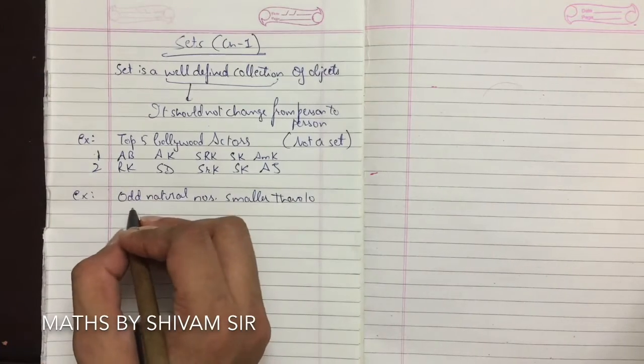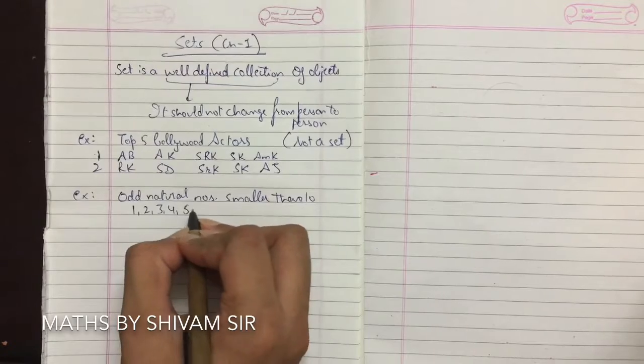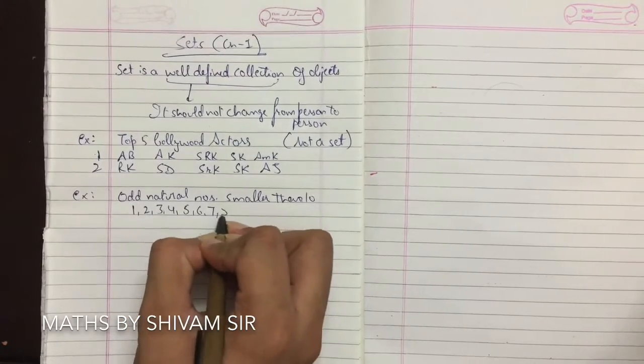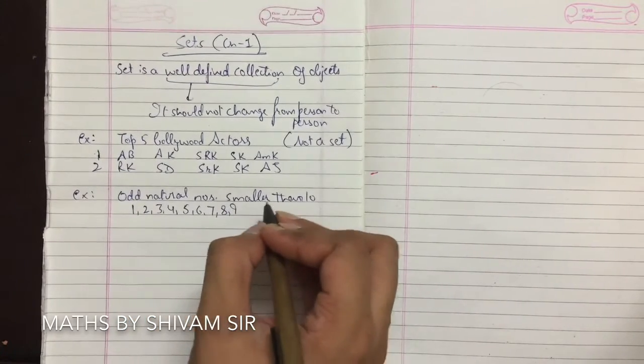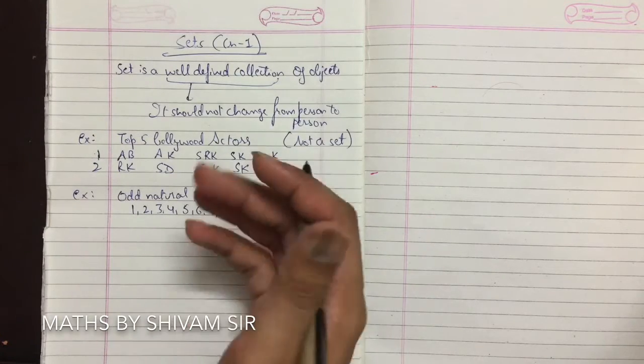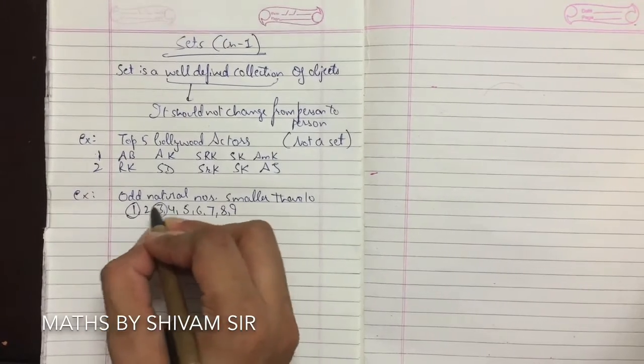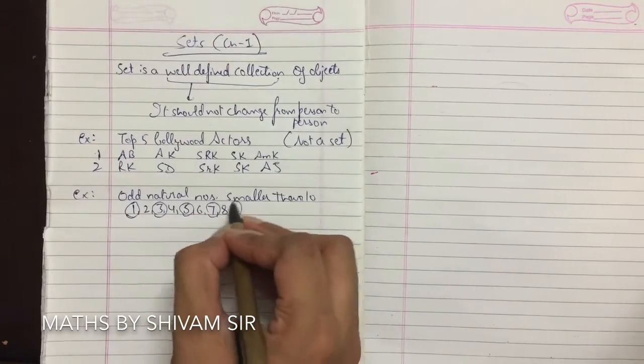So natural numbers smaller than 10 are 1, 2, 3, 4, 5, 6, 7, 8, 9. Now the odd natural numbers will be 1, 3, 5, 7 and 9.